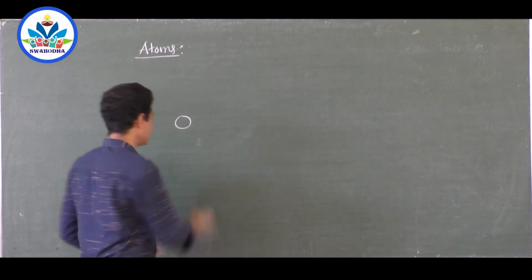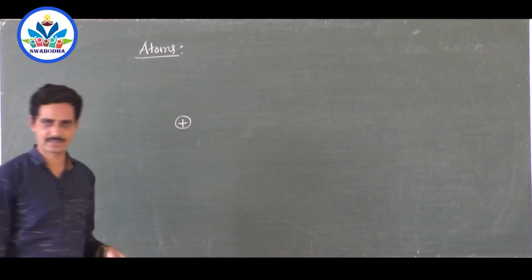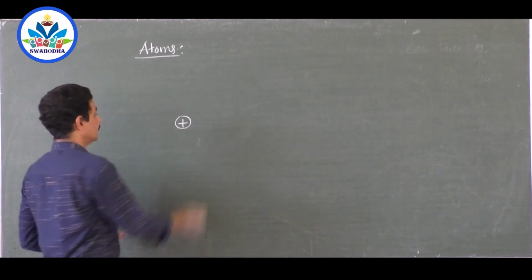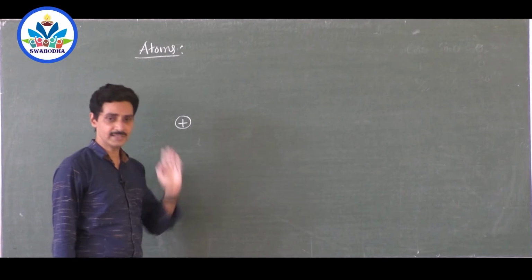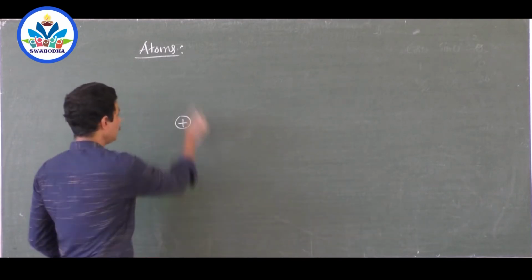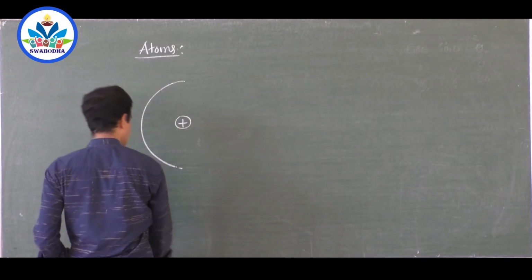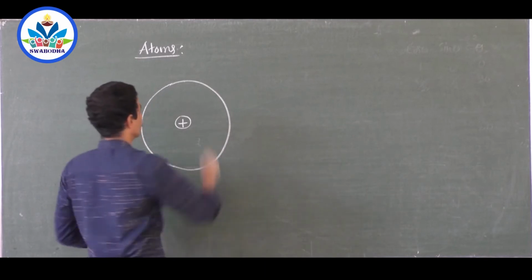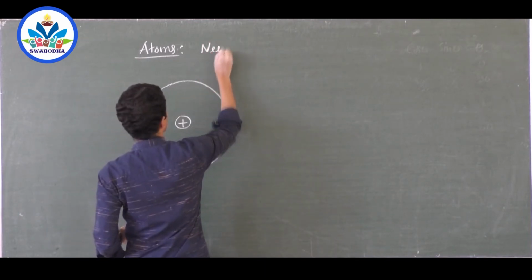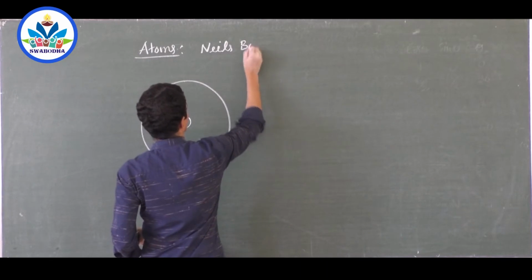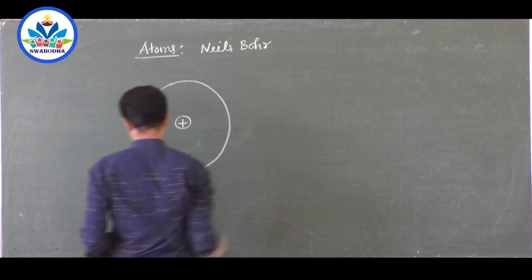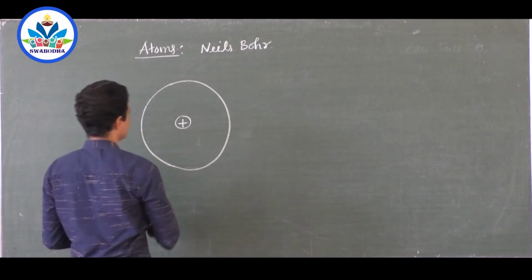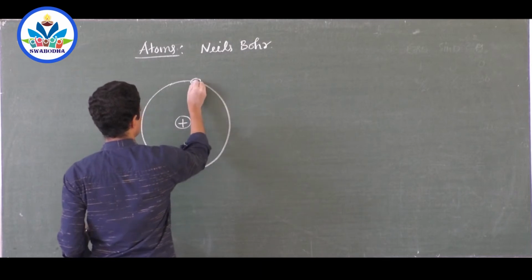And Bohr says, so there is a nucleus positively charged because they are made up of protons and all. That's a later development. The nucleus is positively charged. That is told by Rutherford. Now if an electron is revolving around the nucleus in a circular path, say again circular as told by Niels Bohr also, right? Niels Bohr. Okay.